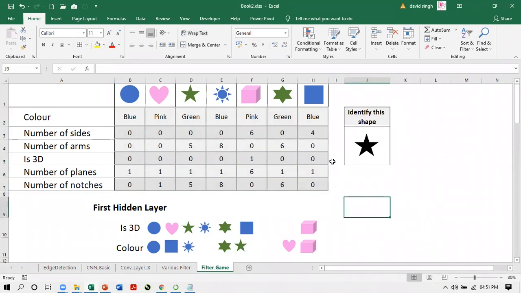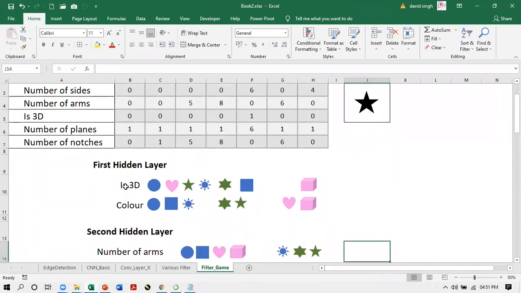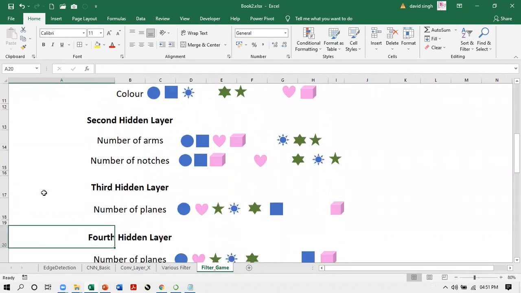So, first hidden layer. In the first layer, we are putting 2 filters. I told you that every layer has certain filters. So in the first layer, we have taken 2 filters: is 3D and color. On the basis of whether it is 3D or not, we are grouping the images. Some of the students can play the role of the 3D filter. Another student can play the role of the color filter. Yet another student can play another, so each student can play the role of a particular filter. And according to that, they can classify the images into groups like this.